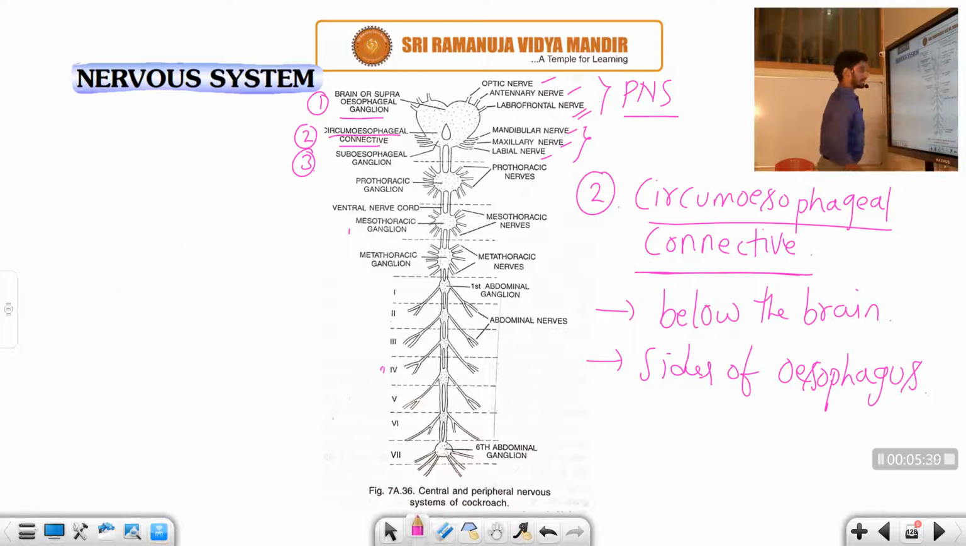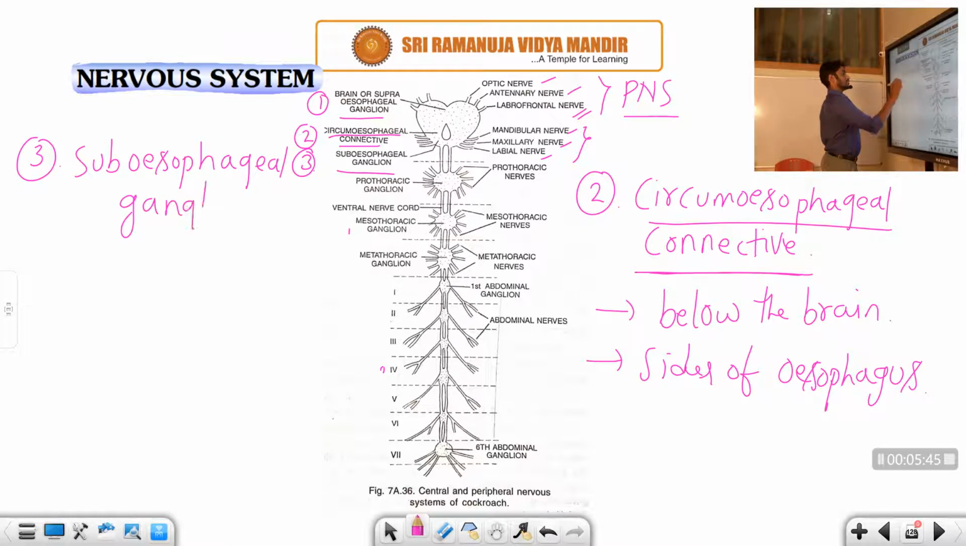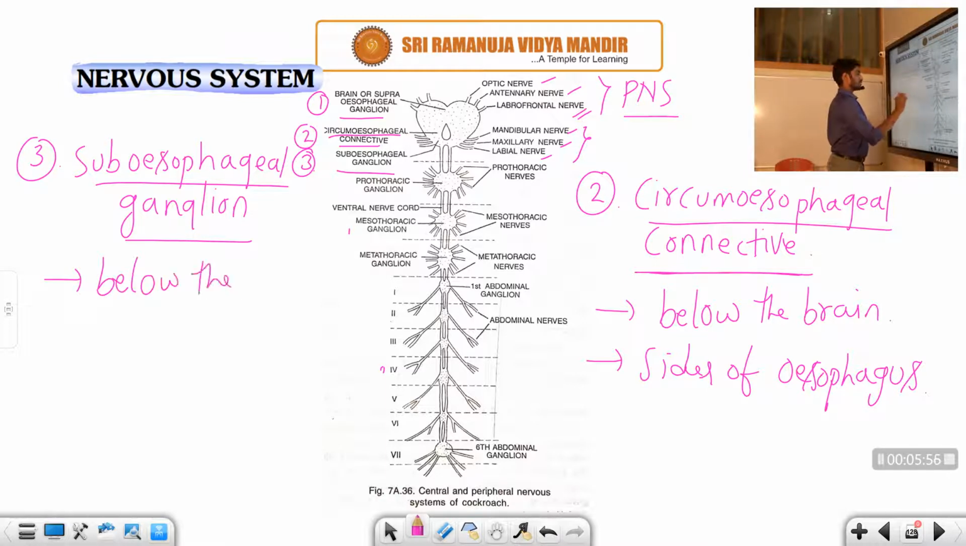Okay, let us see the third part. This is the third part, the subesophageal ganglion. Right, student? So what does this mean? What is about this part now? It is located below the esophagus.